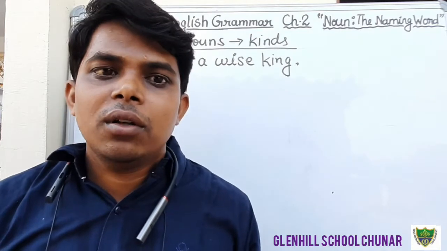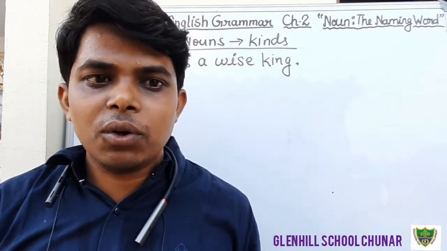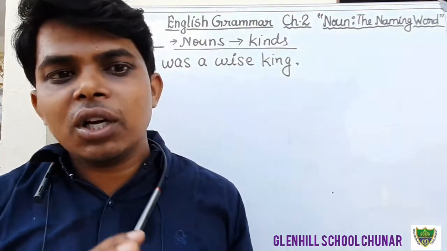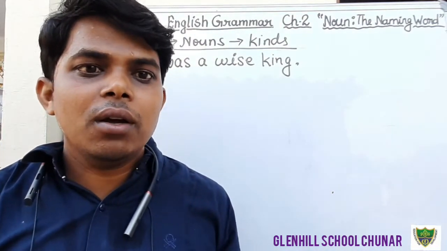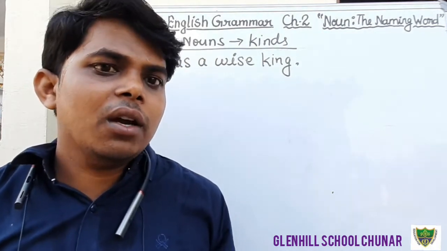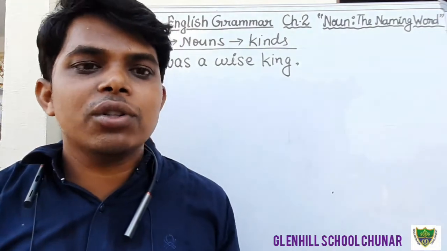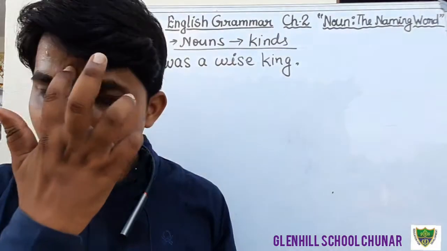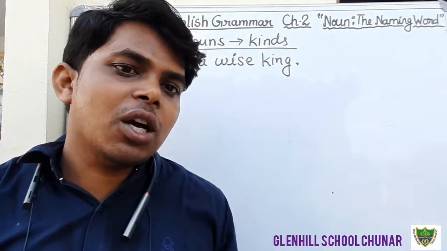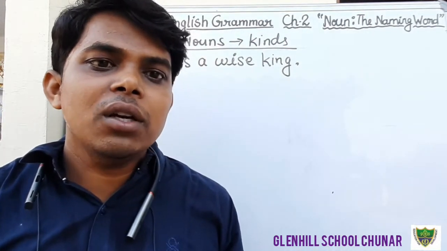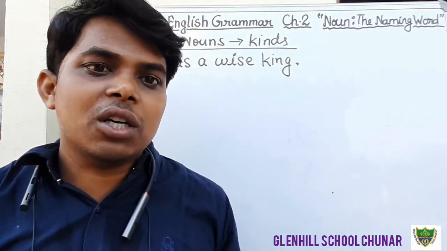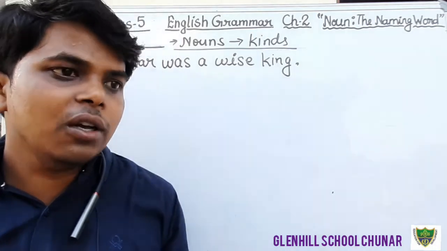Proper noun denotes a particular person, thing or animal, and common noun denotes the class. Class means the same category. Then collective noun denotes a collection, and material noun denotes the material of which things are made. And abstract nouns are those which cannot be seen or touched. We can only think of, feel or realize them.